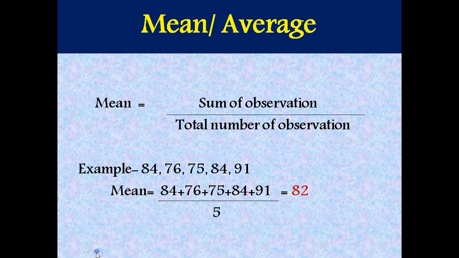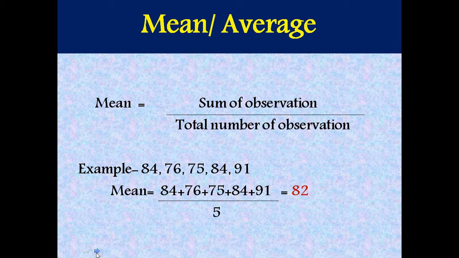Marks of 5 students are 84, 76, 75, 84, 91. Then mean is, I'll add up all these marks divided by total number of observations. Here we have 5 students, that means I'll divide by 5. I get the answer 82 as mean.